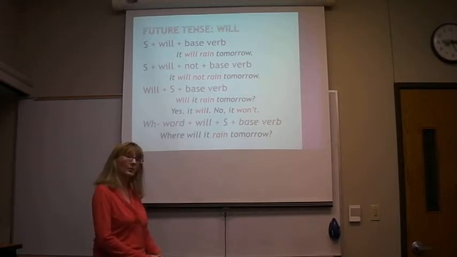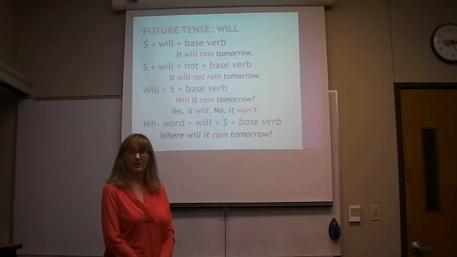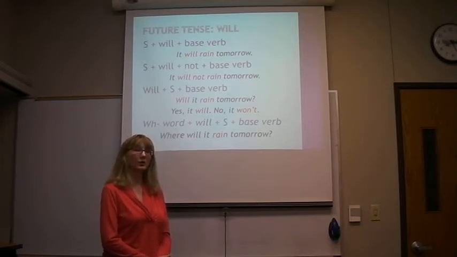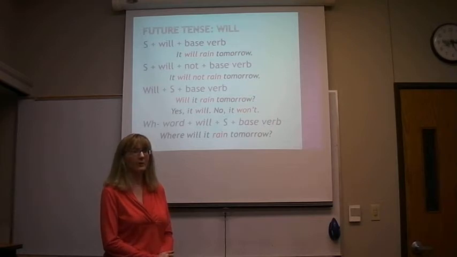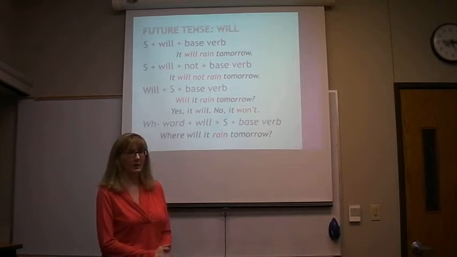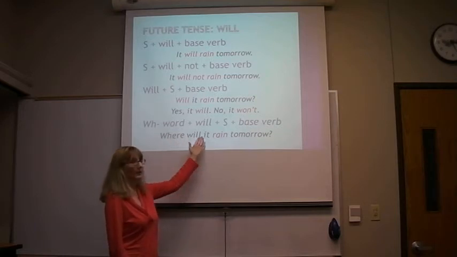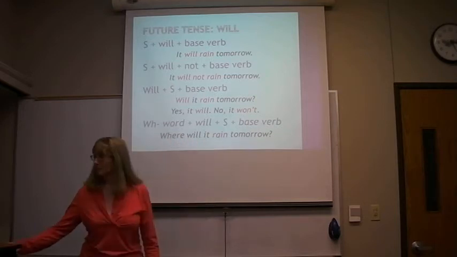And last, if you want to make an information question, a WH question, remember, you take the information question word, put it at the beginning of the yes-no question, make sure you take out any answer in the question, and you would get something like this. Where will it rain tomorrow?